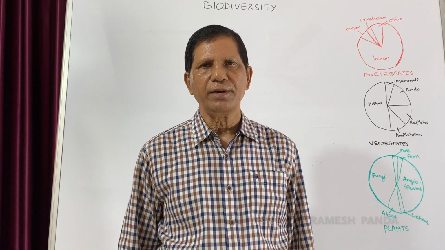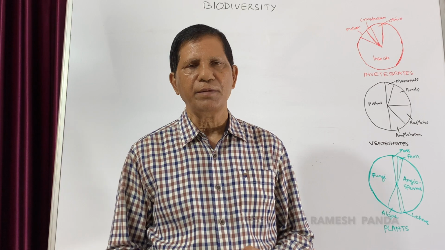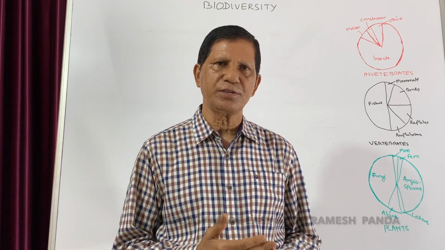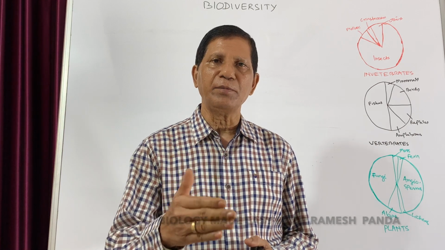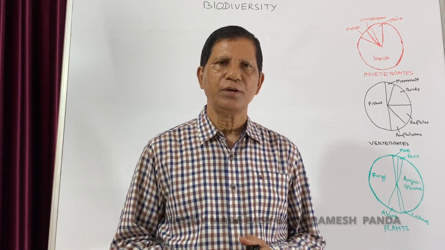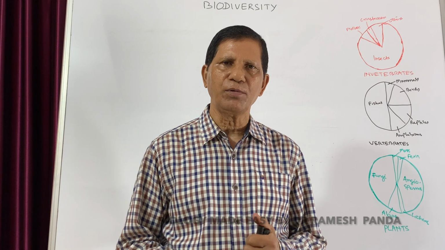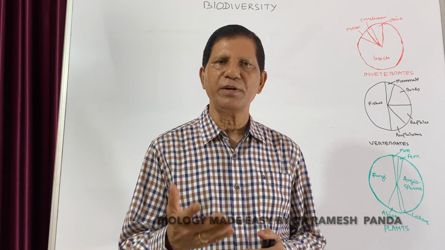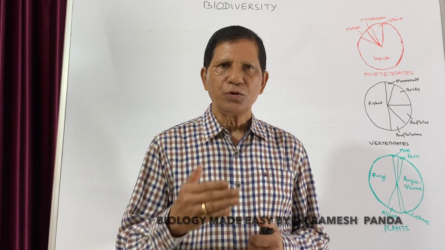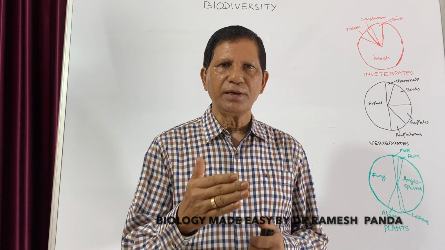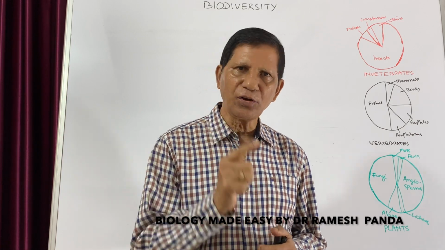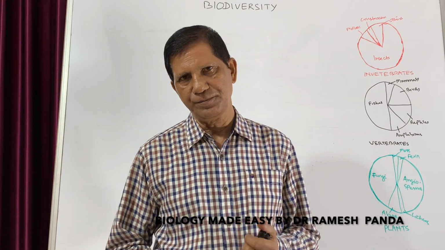Today we are starting a new chapter, that is biodiversity. And this is one of the very important chapters in the environmental concerns. So we should have a very clear understanding of what is biodiversity, why it is lost, and how it can be conserved. So biodiversity, the term is derived from two words, biological and diversity.